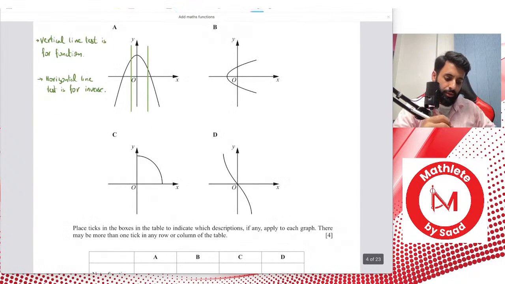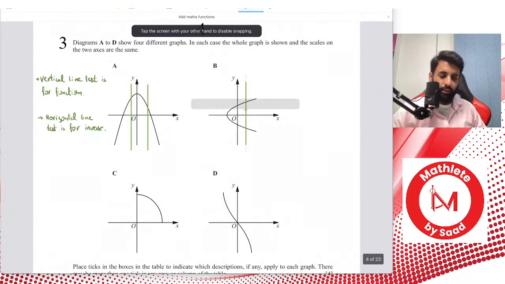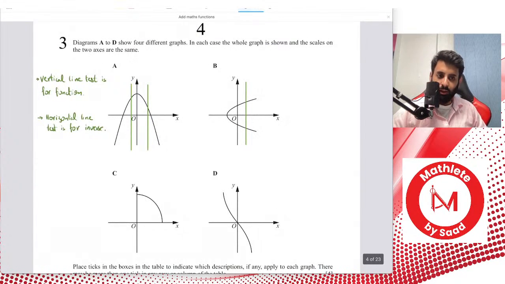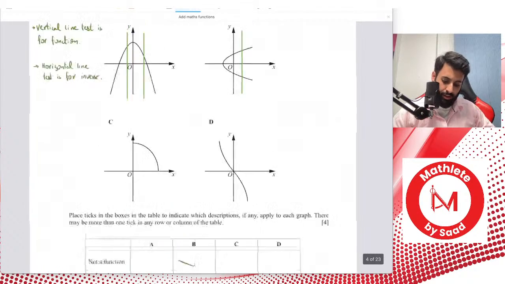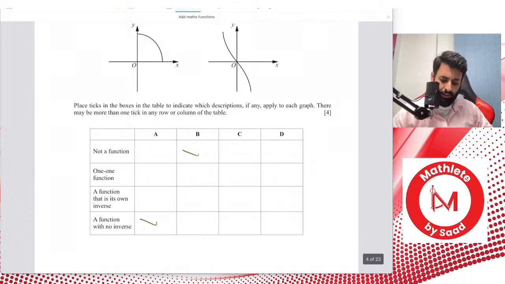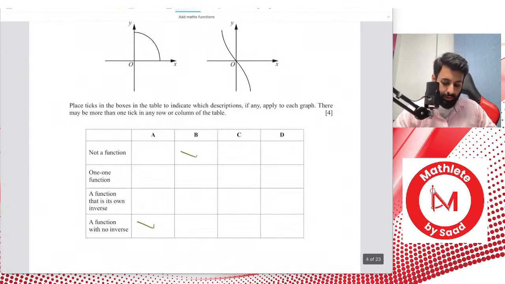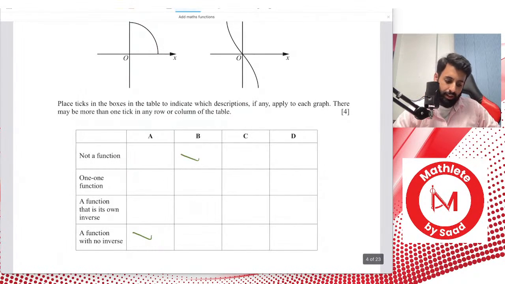All right, then we move to function B. Function B does not pass the vertical line test, meaning that the vertical line is cutting this graph at two different points. So what do we say? We say it is not a function. And if it's not a function, it's definitely not a one-to-one function. It's definitely not a function that has its own inverse.